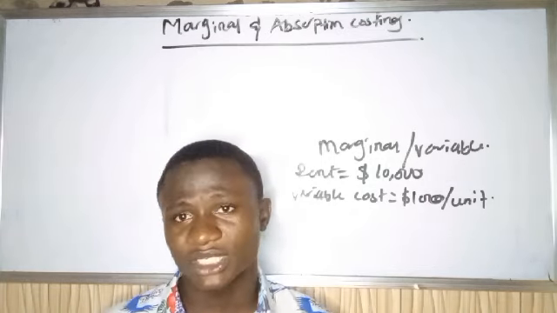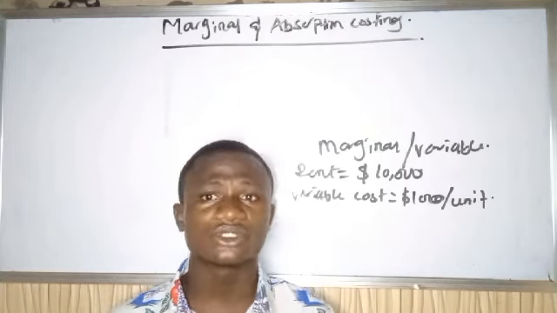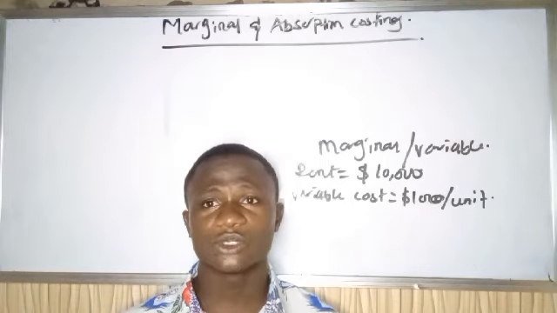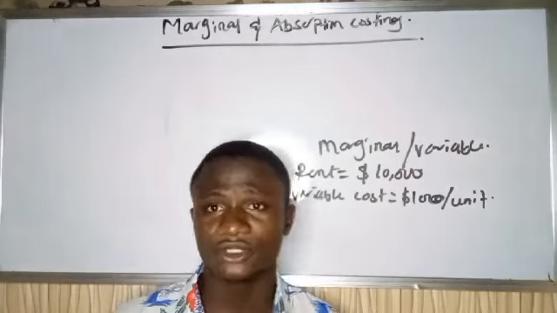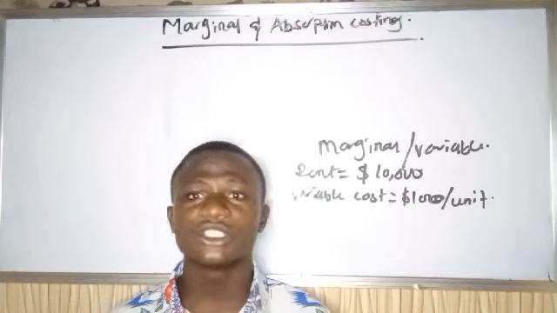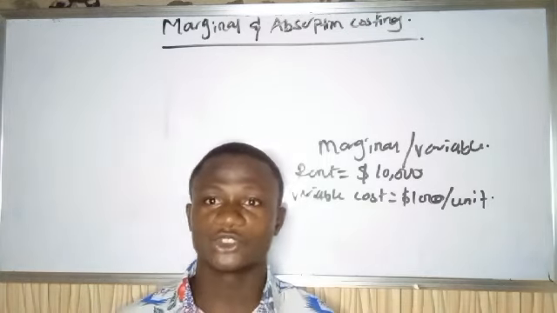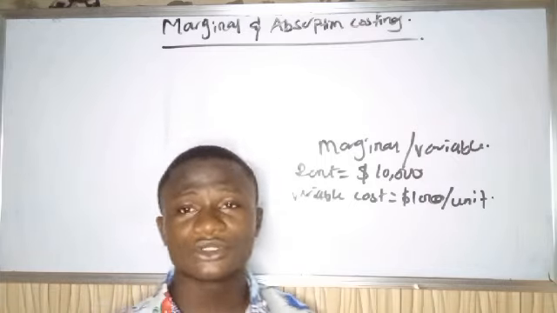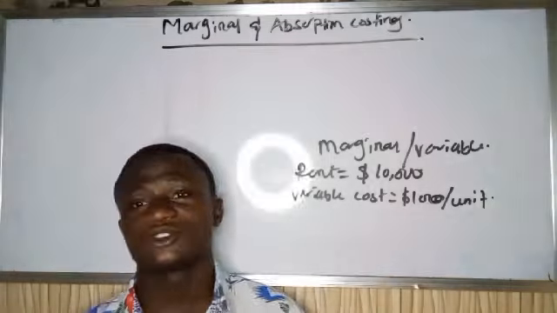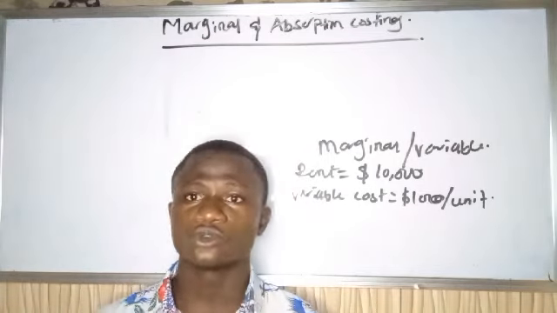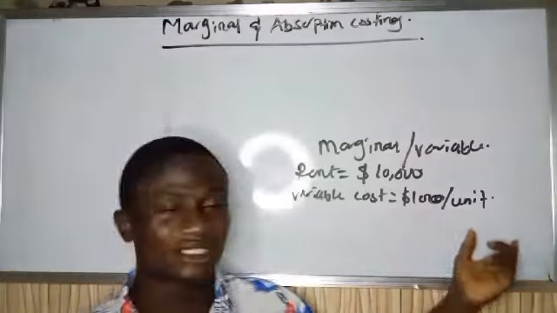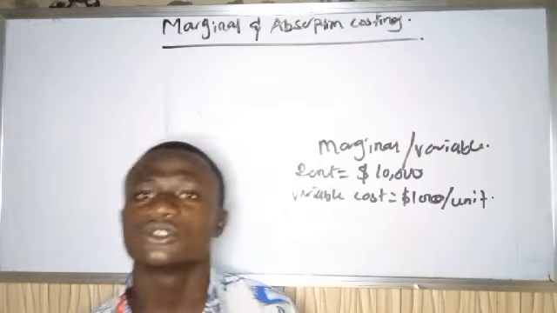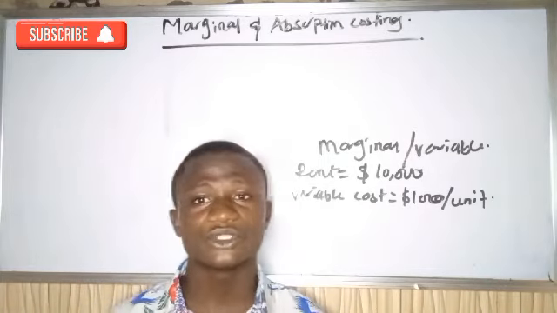Consider yourself running a big organization, and at some point you want to increase the number of outputs you are producing. You are producing 10,000 outputs before, but you decide that, okay, my demand has increased, I need to produce 30,000 units. One of the things you will spend more money on is the cost of petrol. The amount you spend on petrol is going to increase, because when you are producing 10,000 units and then you want to increase it to 30,000, you are going to need more time with your machines and all of that. So variable costs are costs that change with the level of output. If you want to increase your output, you spend more money on variable costs, and if you want to reduce your output, you spend less money on variable costs.